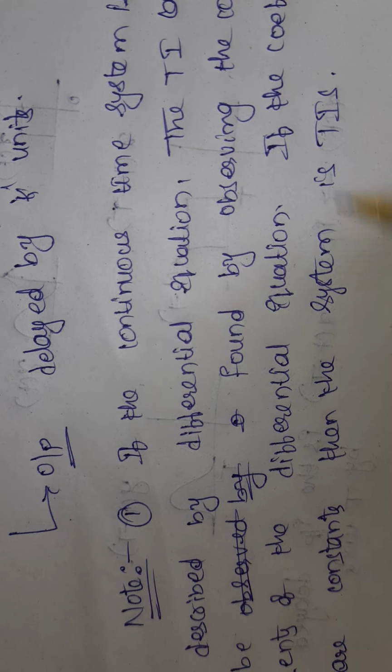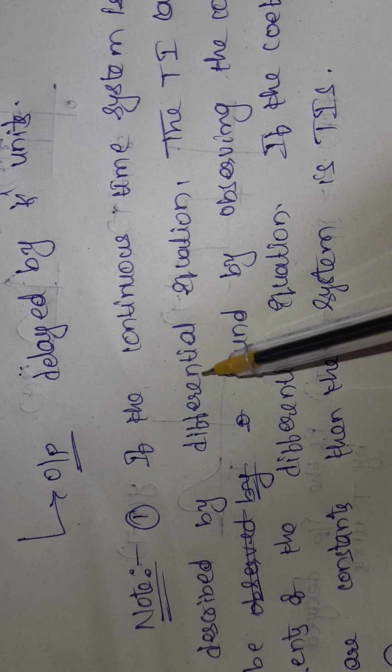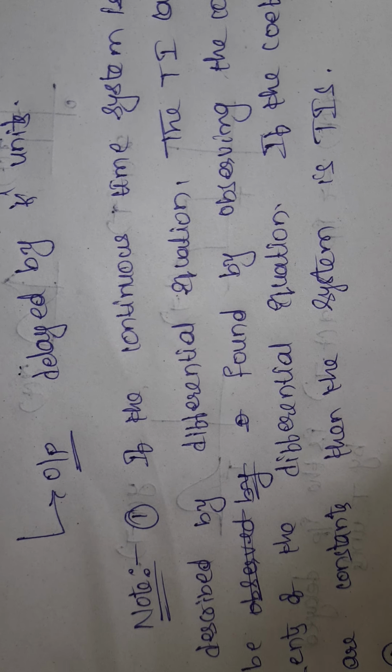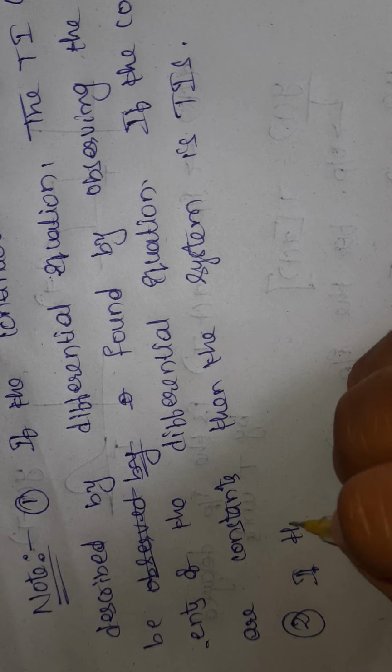Okay, similarly the same thing we have to explain for discrete time systems. So for a discrete time system, the equation is not a differential equation, it is a difference equation.